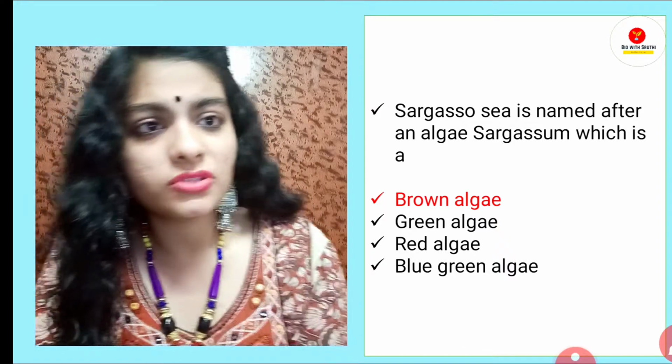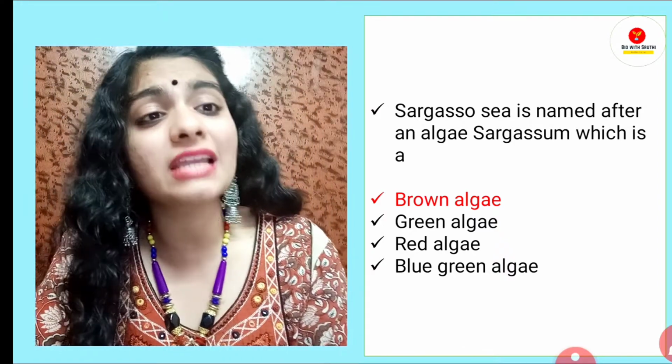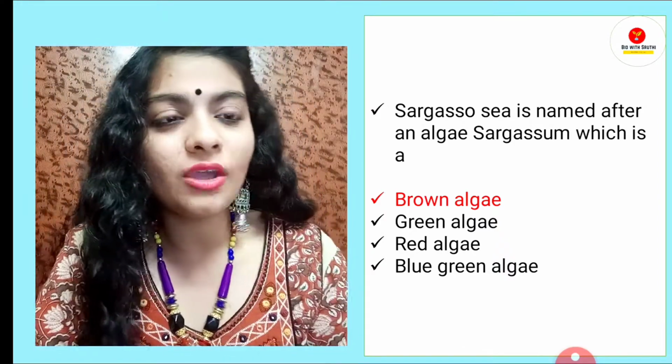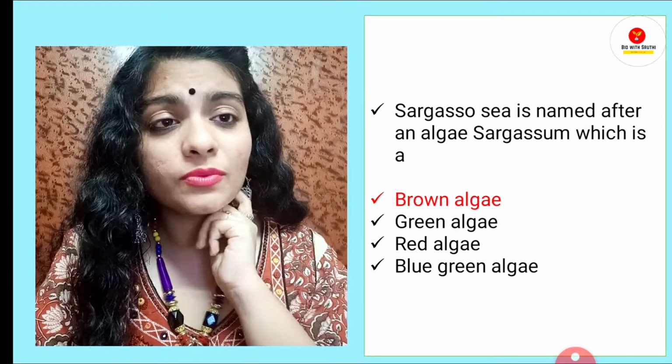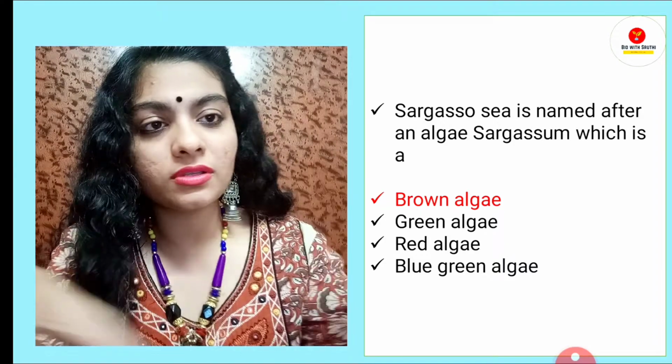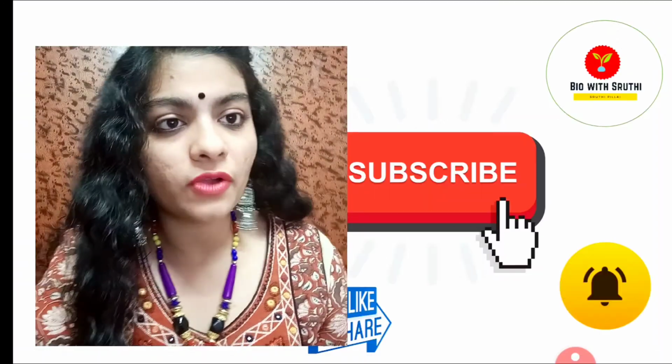So Sargasso Sea is named after an algae, Sargassum, which is a brown algae, or a Phaeophyta. I hope this is clear. Sargassum is also known as seaweeds. It is a marine species, found in marine water.